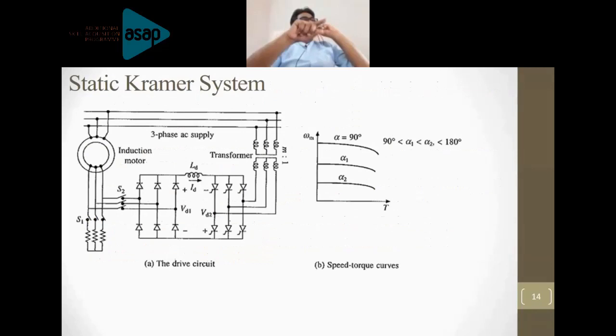So the slip power recovery scheme, which is suitable only for subsynchronous speed, is nothing but a static Kramer drive. Keep it in mind. Next slide. This is what I already explained. Go to the next slide.